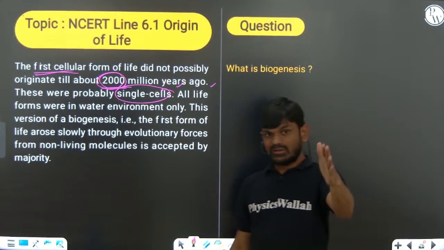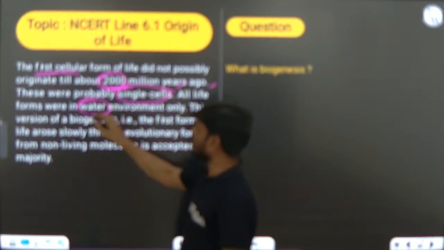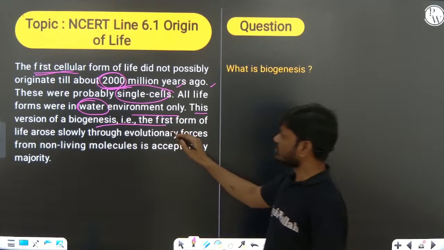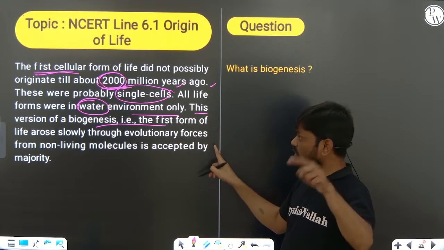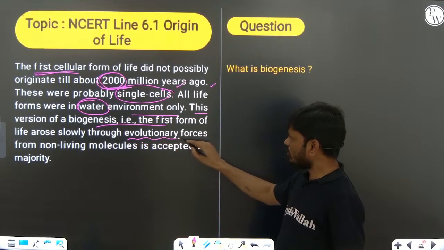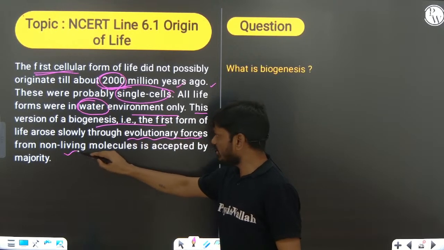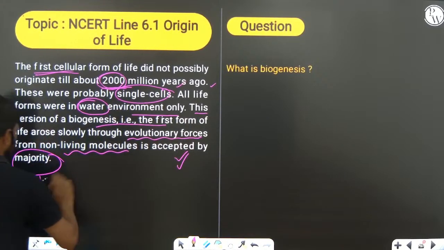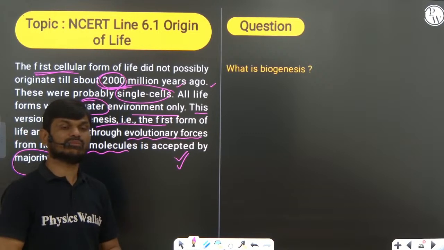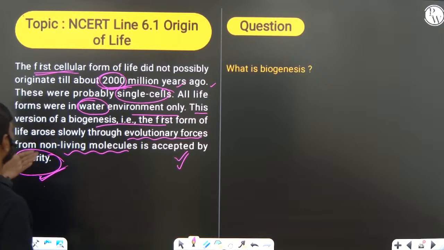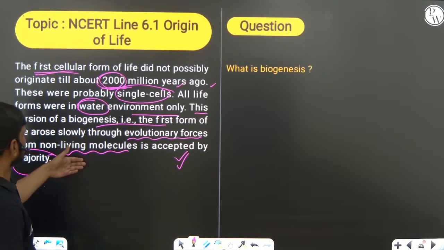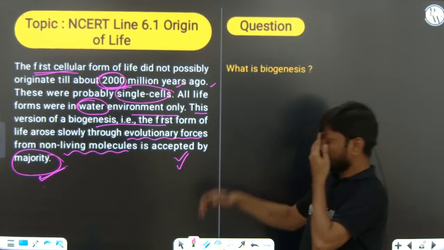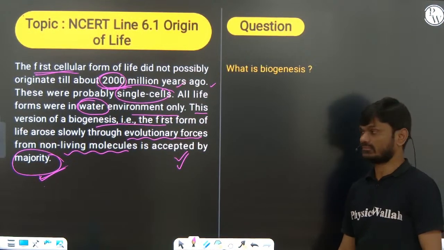All the life forms originated only in a water environment. So this version of biogenesis, that the first form of life arose slowly through the evolutionary process from non-living molecules, is more accepted, or accepted by the majority. How did life evolve? Life might have evolved from non-living molecules like hydrogen, methane, ethane, which evolved into the first life. Important.